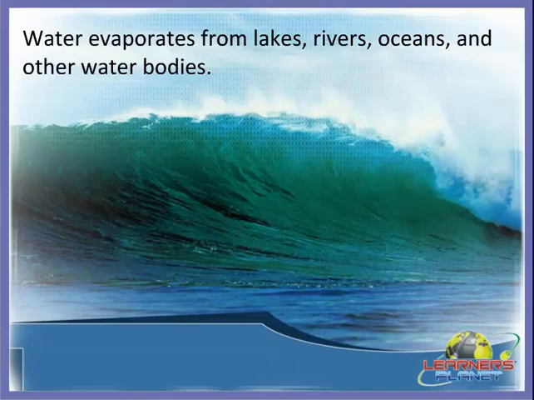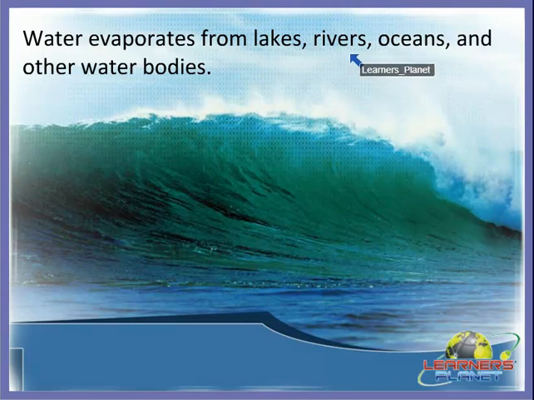So what happens after that? Yes, water evaporates from lakes, rivers, oceans and other water bodies where water is present, right? So wherever water is present, it will evaporate, and what will happen? It will change into water vapor, right?